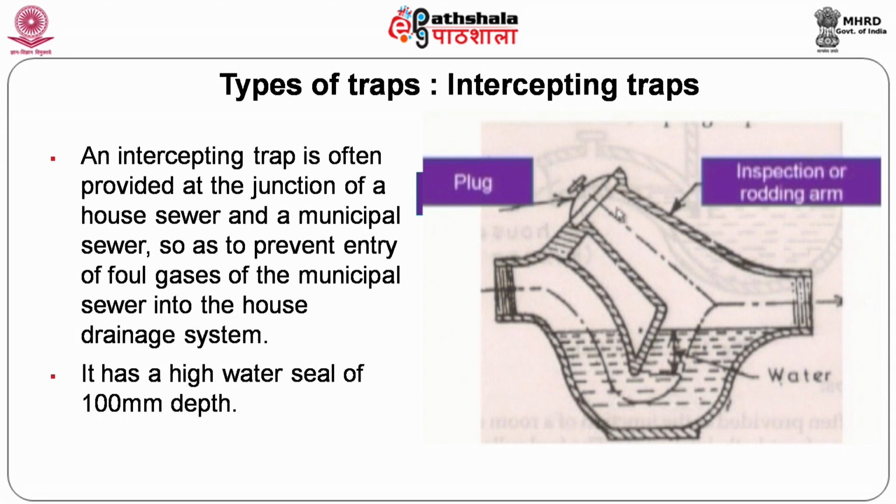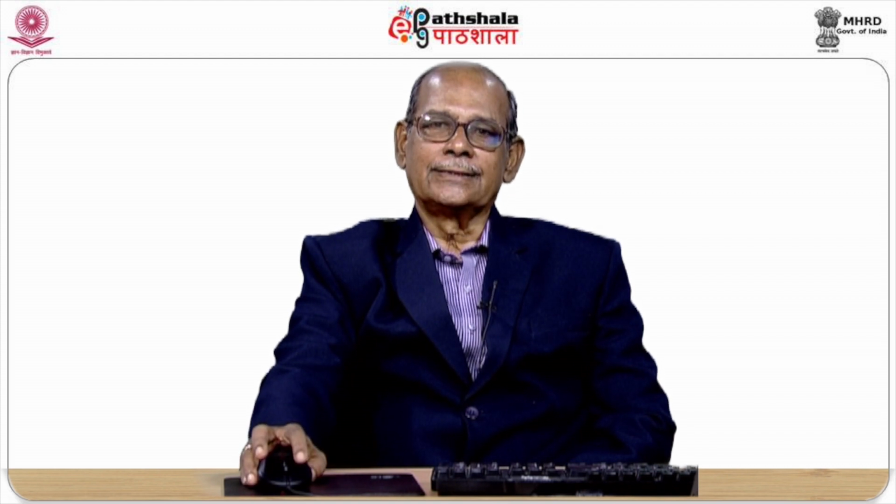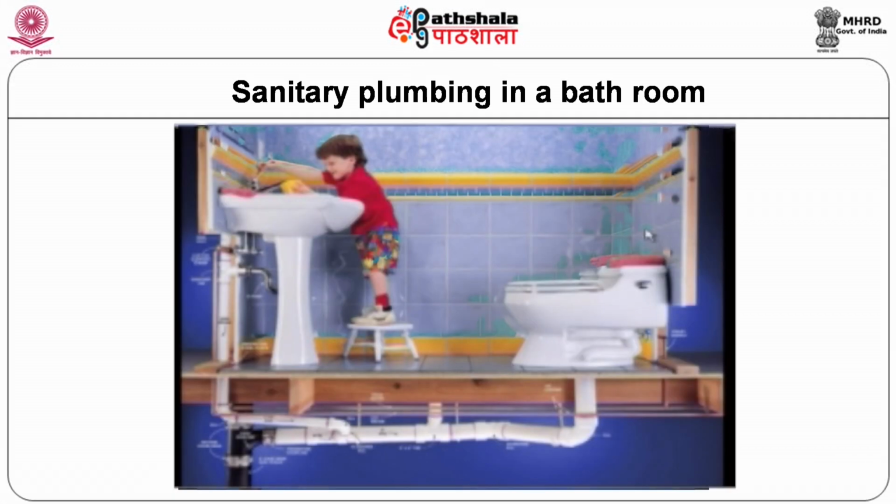In this intercepting trap, there is a provision for cleaning arrangement. A plug is provided. In case of any blockage, we can remove this plug and then put in a flexible rod and clean the drain system. Because it is solid waste, and when the velocity is less, the solids are likely to settle, and clogging in these drains is a common problem in the house drainage system. Therefore, in all the traps, we must have the provision for cleaning arrangement.